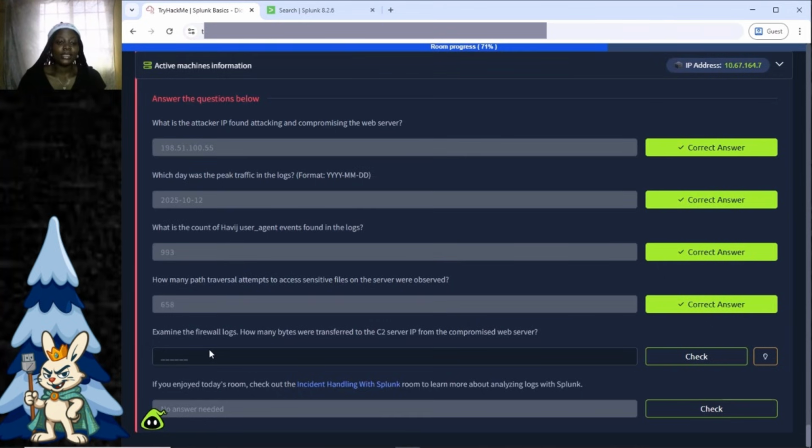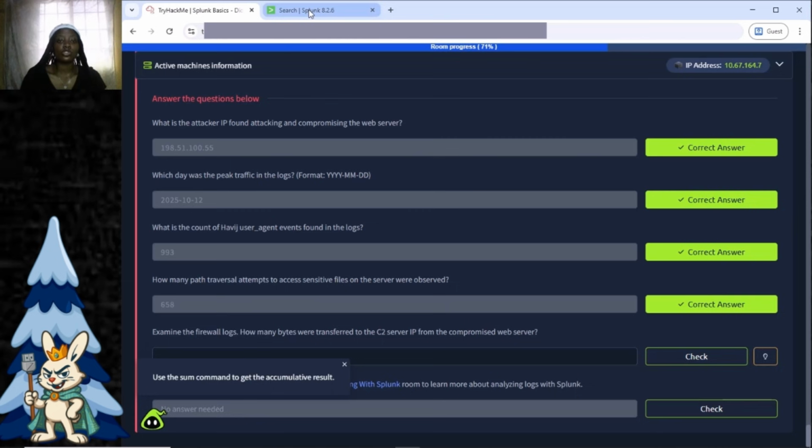The last question says, examine the firewall logs. How many bytes were transferred to the C2 server IP from the compromised web server? And we have a hint here. The hint says, use the sum command to get the accumulative result. So let's take it step by step. First of all, we are examining the firewall logs. So that changes our source type from web traffic to firewall logs.